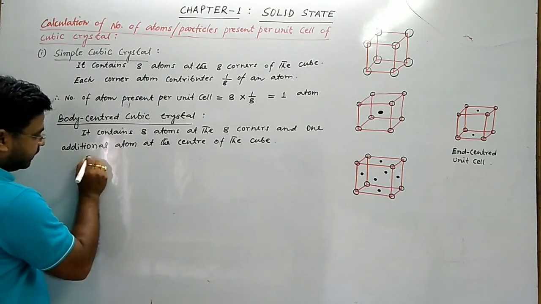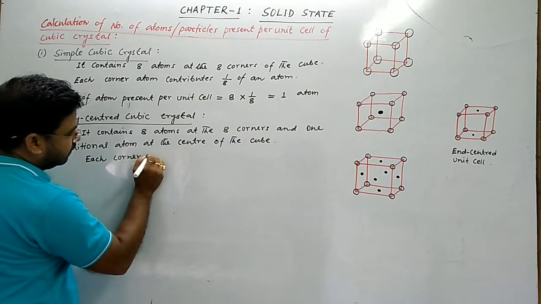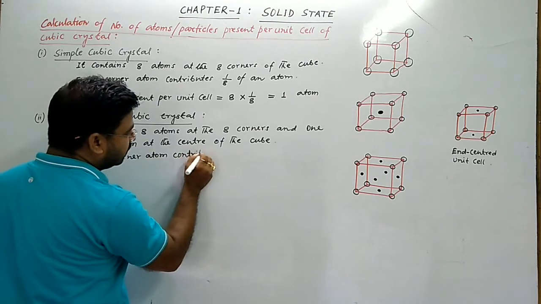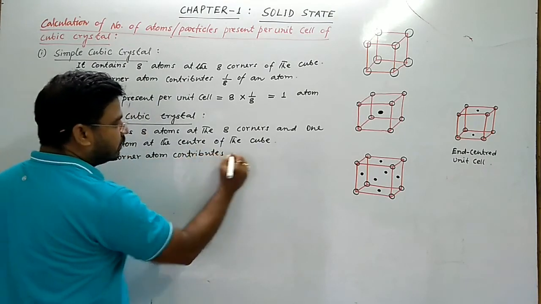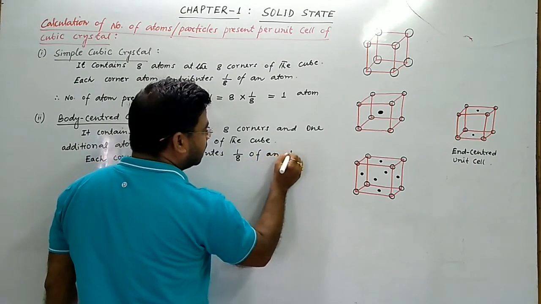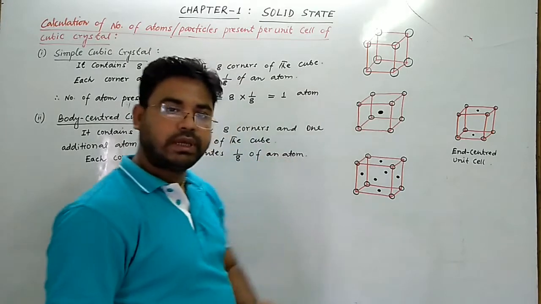So each corner atom contributes 1/8 of an atom.